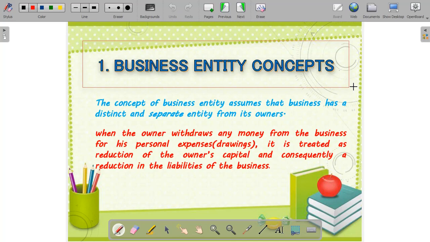So all the business transactions are recorded from the viewpoint of the business and not the owners. This is because when the owner withdraws any money from the business for his personal expenses, which is also known as drawing, it is treated as a reduction of the owner's capital and consequently a reduction in the liabilities of the business.